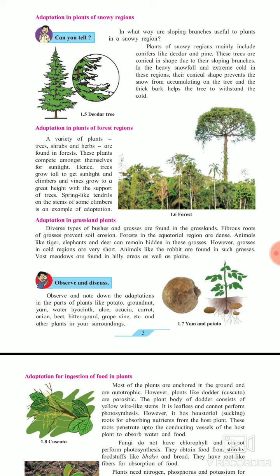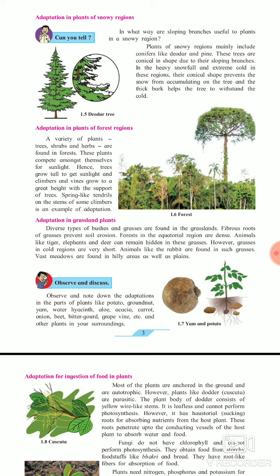So adaptation in the forest region is what actually? They are dependent on each other. Tendrils, vines and climbers are dependent on big trees to grow properly. With the help of the bark of the big tree, they can grow upright and get sunlight to prepare their food. Okay, this is the adaptation in a forest region. Now our next topic is what? Adaptation in grassland plants. Grassland means a grassy region, a region which has a lot of grasses or flowers.